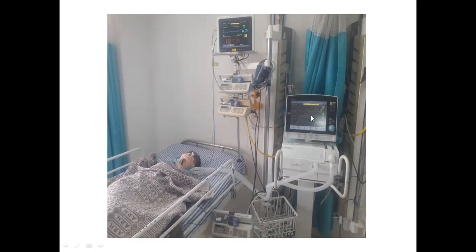There are certain adjustment settings in the ventilator. You can adjust the respiratory rate, oxygen supply, and saturation of oxygen in the ventilator. And you can see this is the monitor where you can see the patient's heart rate and saturation. This one is the respiratory rate of the patient. And below you can see the blood pressure of the patient. All the vital signs you can check on the monitor.